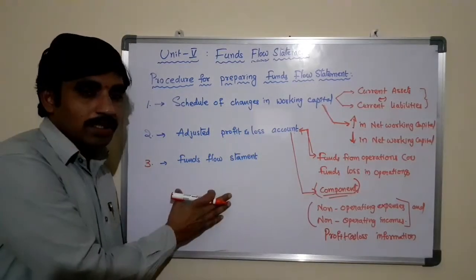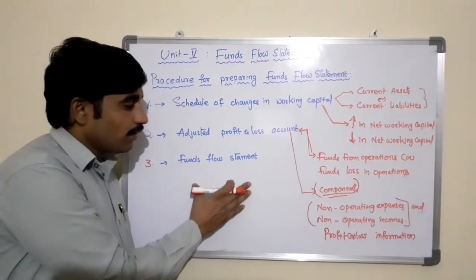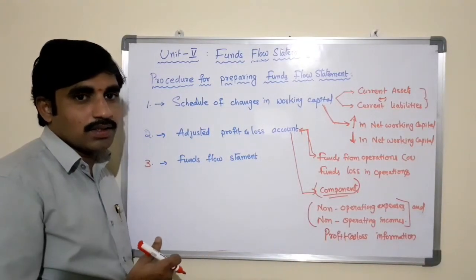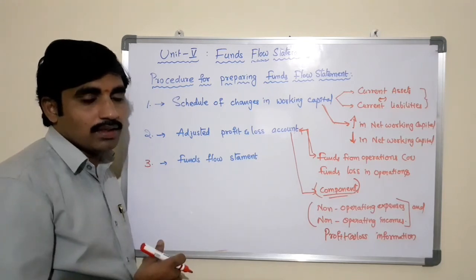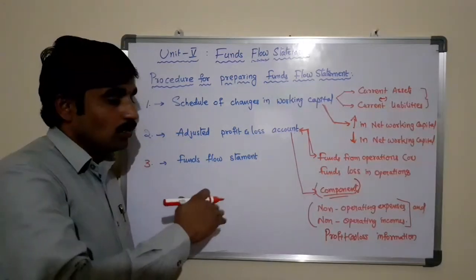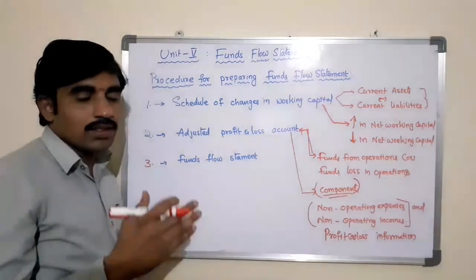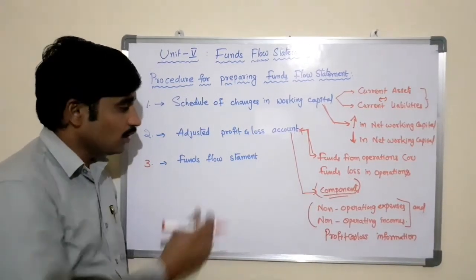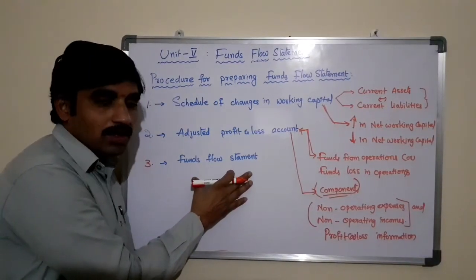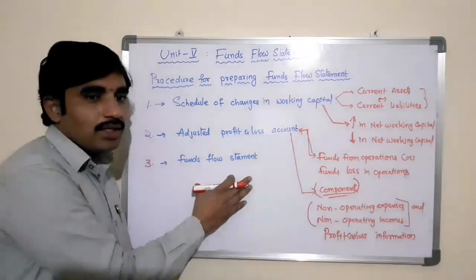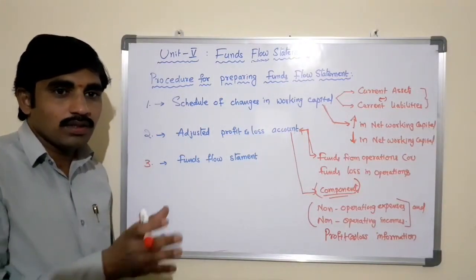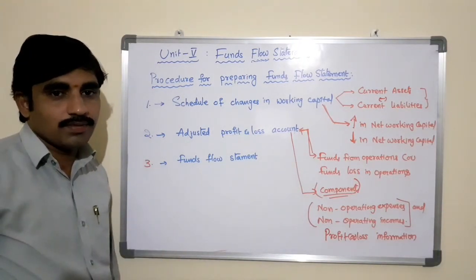It reveals the funds coming into the firm in terms of fixed assets or any other form, and funds going out from the business in terms of fixed assets or long term liability or whatever. It also reveals the overall performance of the business during the two subsequent years.